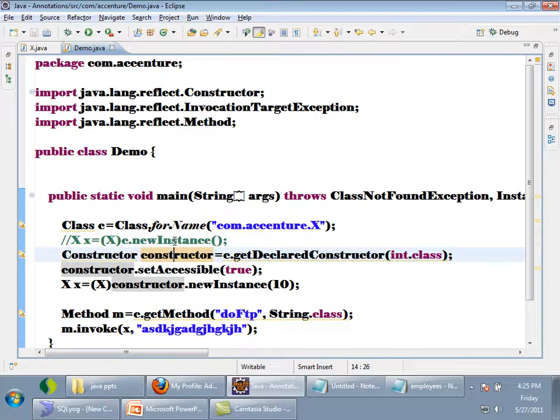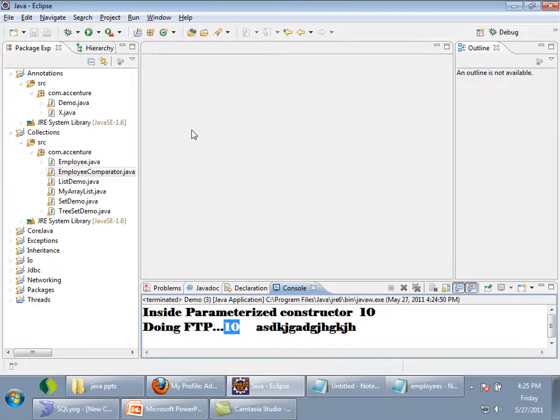So what I want you to understand is, by using reflection, you will be able to get each and every piece of information. You will be able to get all constructors, methods, fields, anything which is present inside the .class file can be obtained by using the class variable c. Once you understand this, now let us start the annotations topic. These are all the basics for understanding what an annotation is.